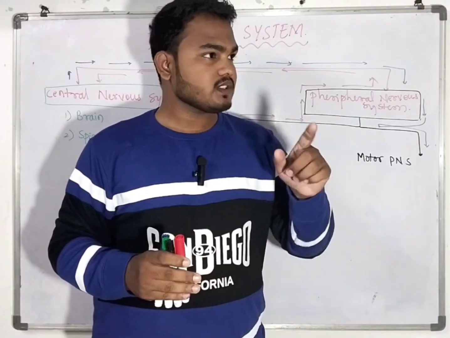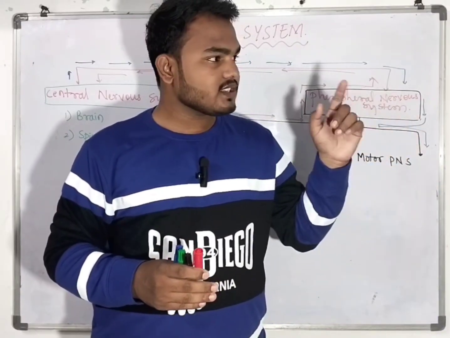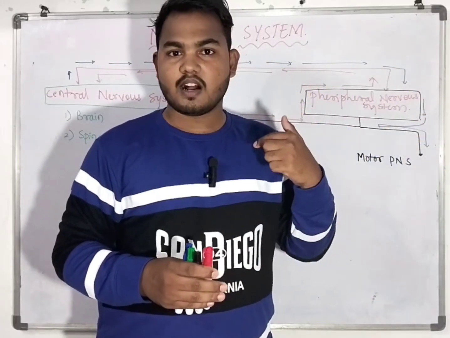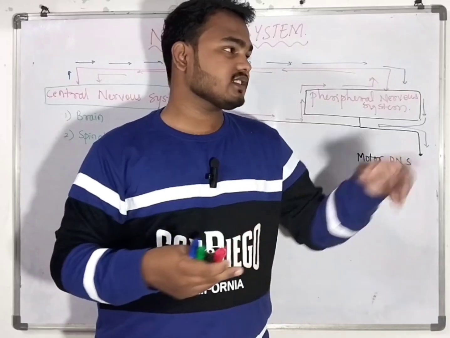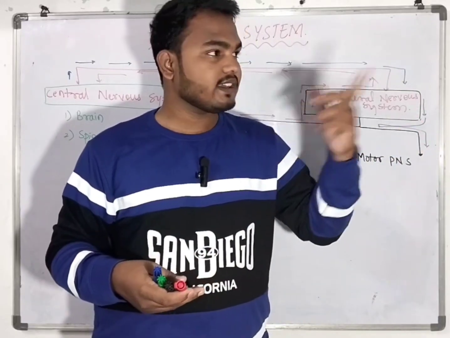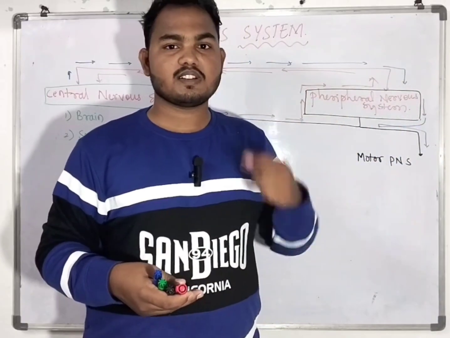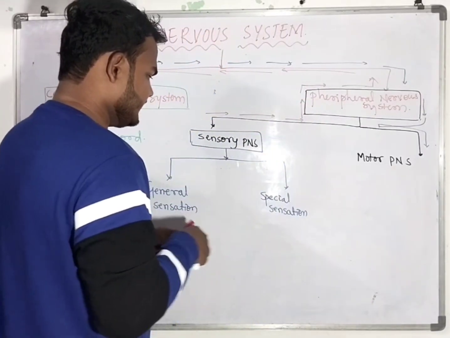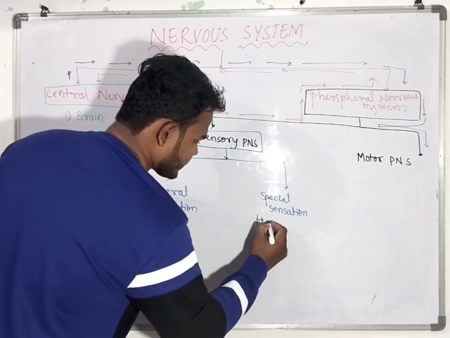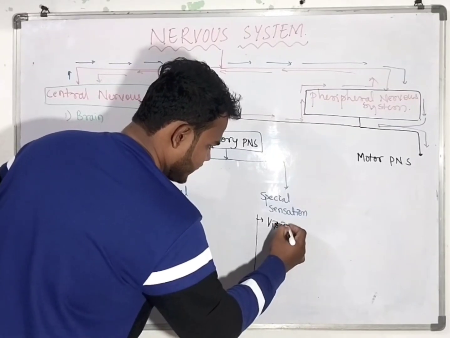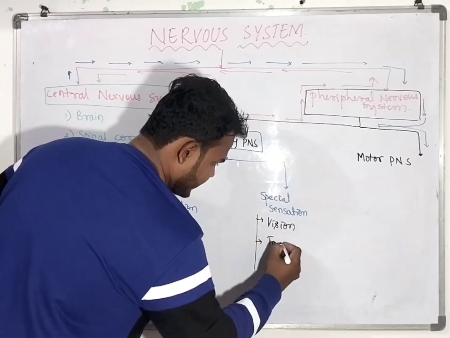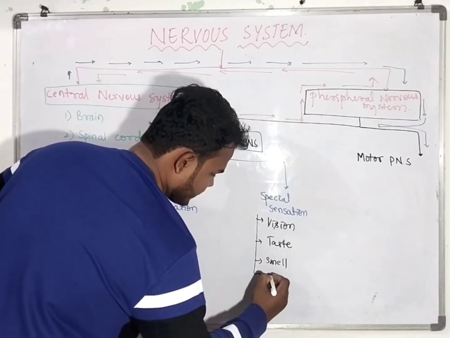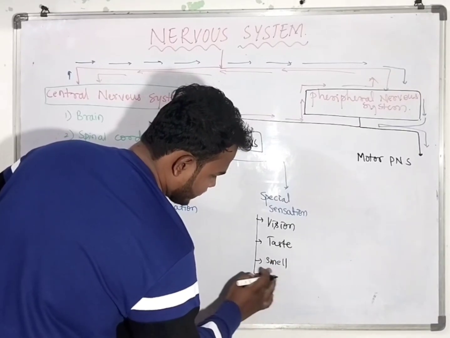For example, when I am seeing something, that seeing is sensed only by our eye, not by other parts of the body. Our skin can't see that object, but eyes can see it. This sensation is known as a special sensation. The special sensations we have are vision, taste, smell, and hearing.